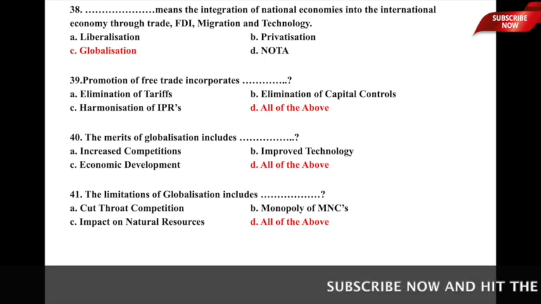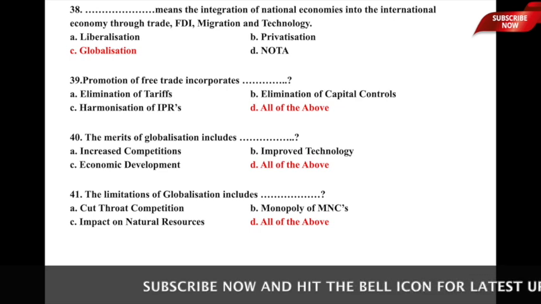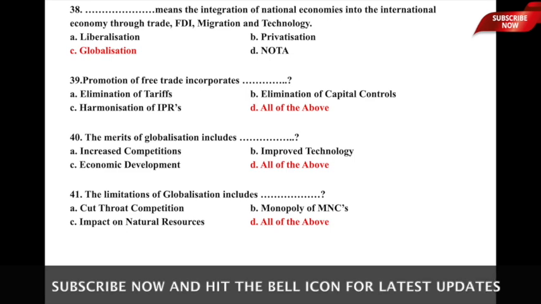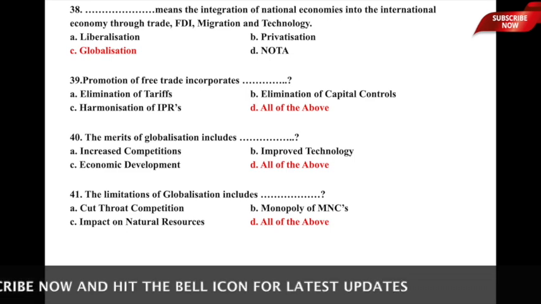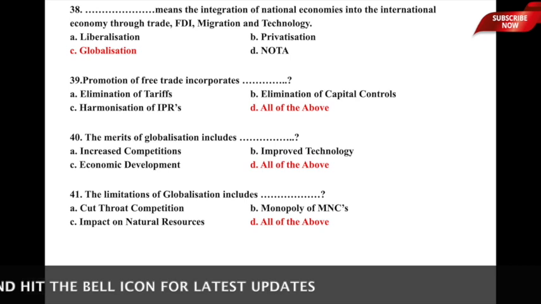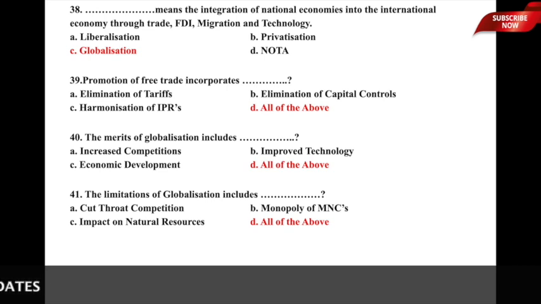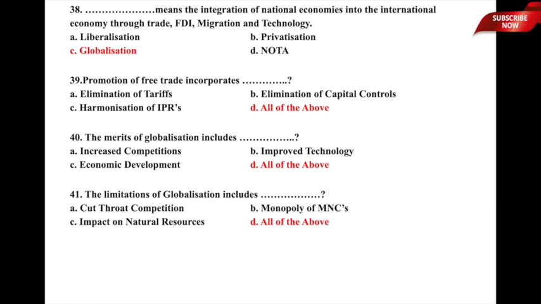Next question is: promotion of free trade incorporates dash. What all things are included in promotion of free trade? The underlying options are A, elimination of tariffs, B, elimination of capital controls, C, harmonization of IPRs or intellectual property rights, and D, all of the above. So, promotion of free trade incorporates all of the above. That means eliminate tariffs, eliminate capital controls, and also harmonize the intellectual property rights. So, option D, all of the above, is the correct answer. Let us now move to the next one.